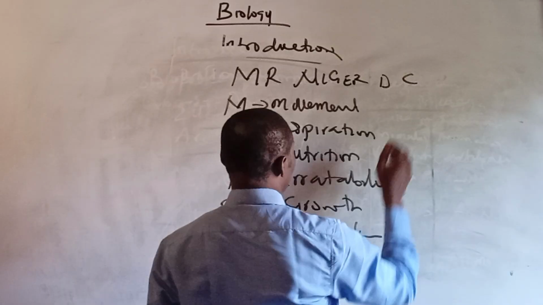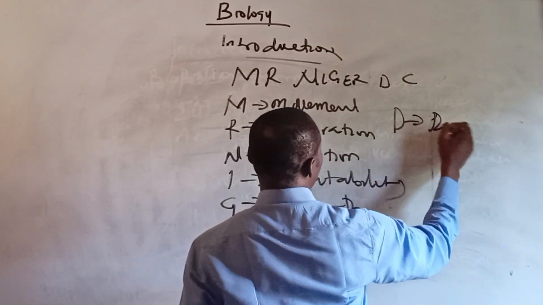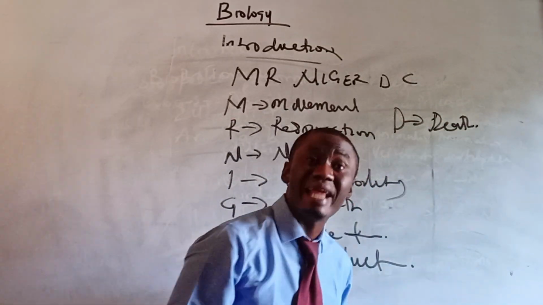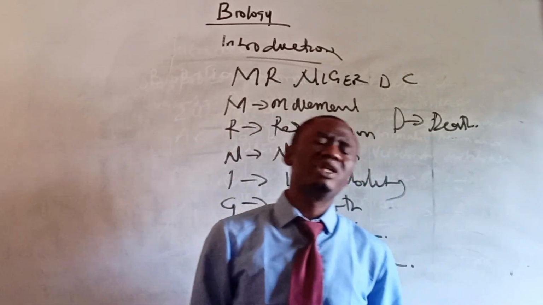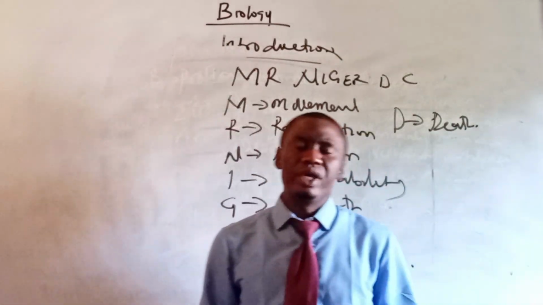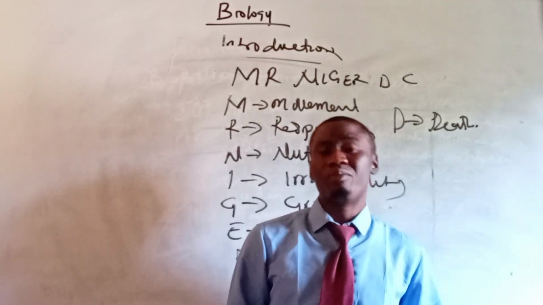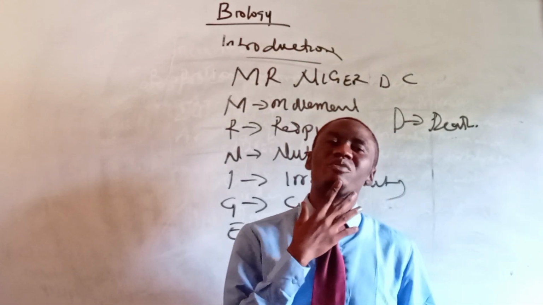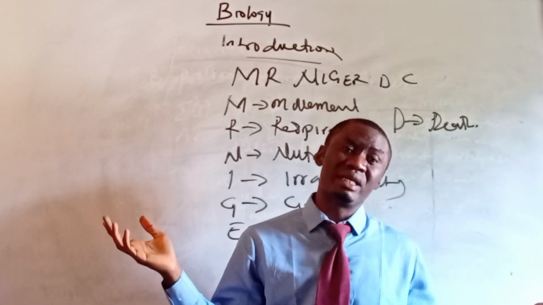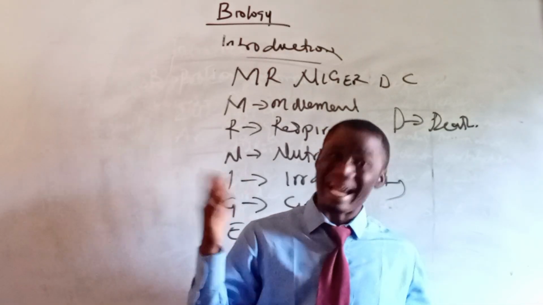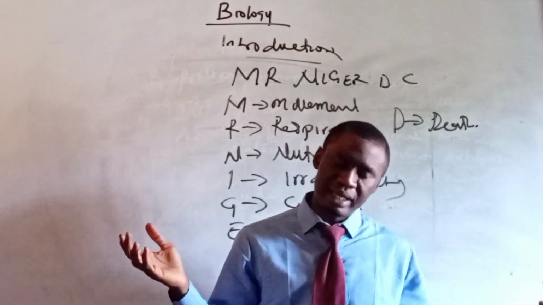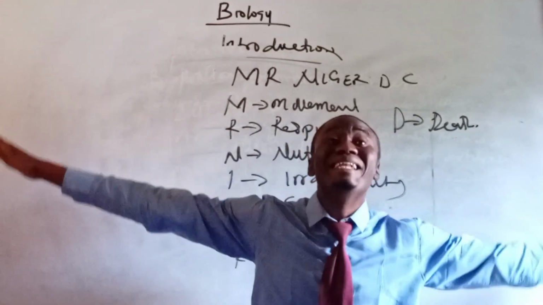Then D. Death. Well, every living organism must die, but you need to prepare for dying. You need to give your life to Jesus. You need to be born again so that when you die, you'll be in paradise. But if you die without being born again, I'm sorry, you die to die. But if you die and you're born again, you die to live.